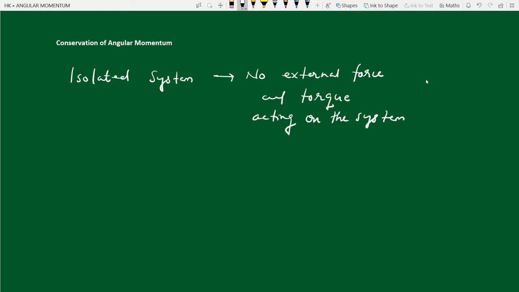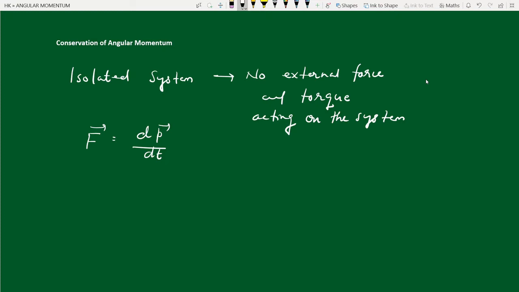In that context, according to the second law, the total force, internal plus external, is equal to the rate of change of linear momentum. If it is isolated, this force involves only internal forces. But since the net internal forces acting on a system pairwise cancel each other, this force is also zero.